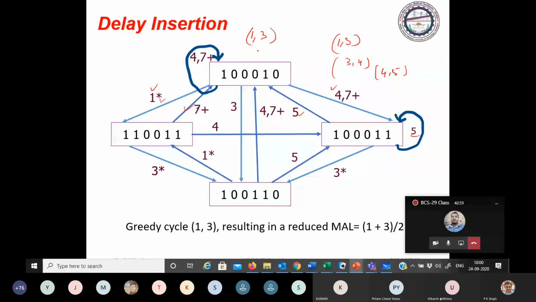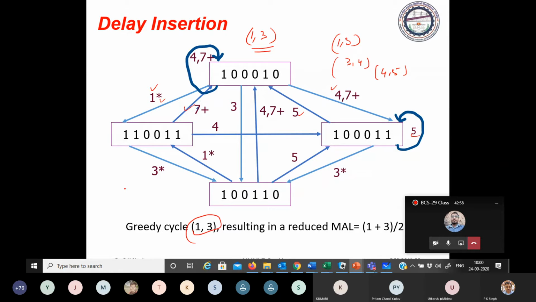This will be the cycle your greedy approach will give. Because from here you have outgoing age 1, then followed by 3, back 1, 3, 1, 3, 1. This is a cycle. So greedy approach will give this cycle.